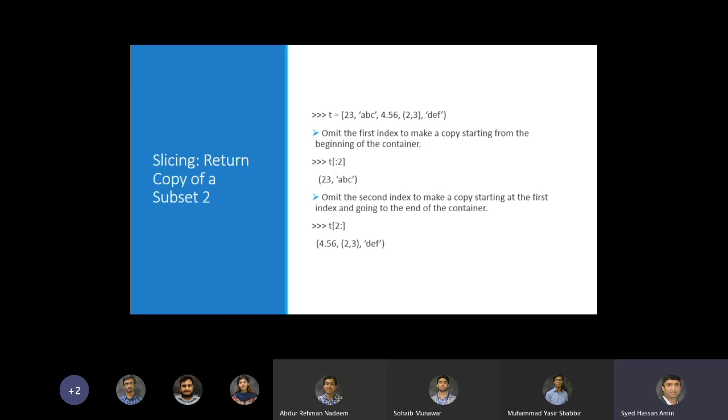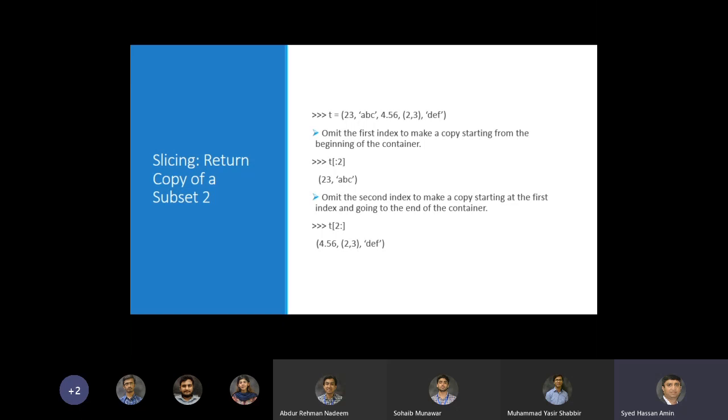So omit the first index to make a copy starting from the beginning of the container. In the start:end syntax, you can omit the start and just use :end. That's one way to return a slice. Another way to return a slice is to omit the second index: start from here and give me all the elements to the end. These are different conveniences to make your logic easier.